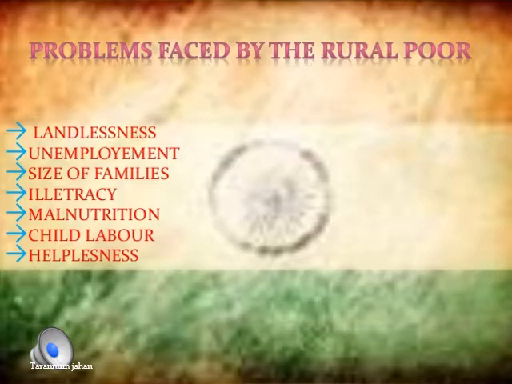Then the size of the families. Lakha Singh has a huge family. If you see the picture, he has a large number of kids plus father, mother, wife, and himself. If he had planned for a small family, with fewer kids, he could look after them properly. So this is also a main problem, that the families are very big to feed. If they had a small family, they could feed them with nutritious food. But because the family sizes are too big to feed, they are facing the problem of poverty.